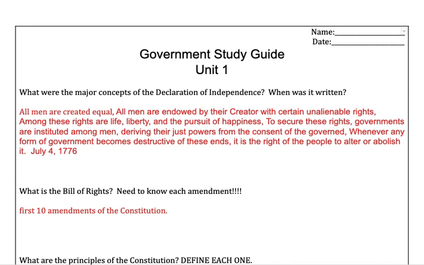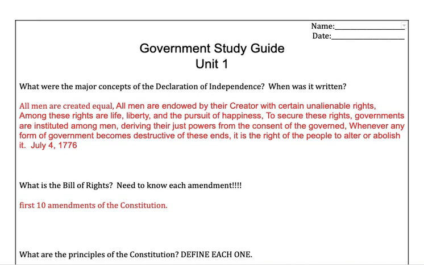One study guide for government for your quiz. First question here, talking about the concepts of the Declaration of Independence. When was it written? It was written July 4th, 1776, and there you can look at the five different things: all men are created equal, the rights of life, liberty, and the pursuit of happiness, securing your rights, and the government is governed by the consent of the governed.